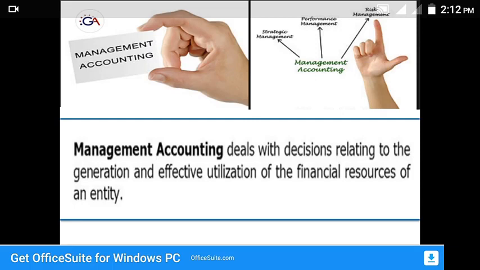So here management information systems means budgets, projected cash flows, and funds flow statements also, including variance analysis reports, cost volume profit analysis reports, and break even point calculation, etc. These all come under management accounting. So these are all related to making effective utilization of the financial resources and taking better decisions for the prospects of the company or business.